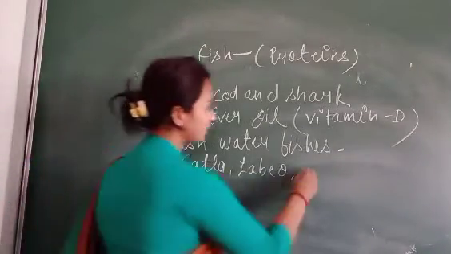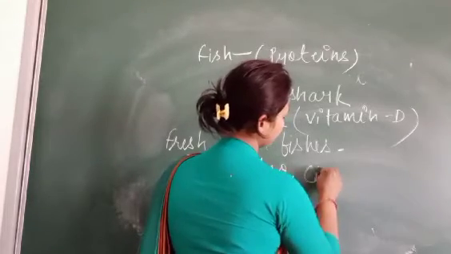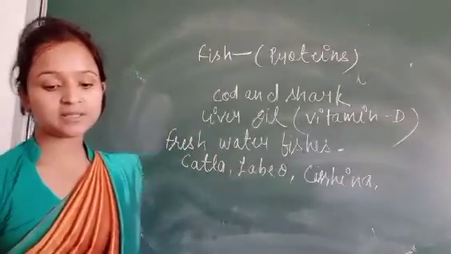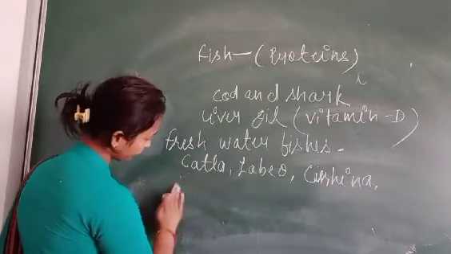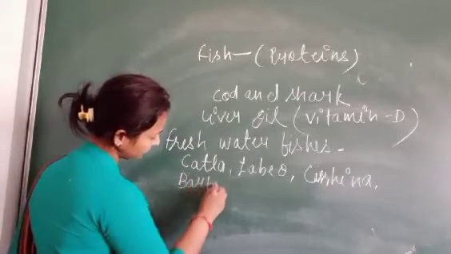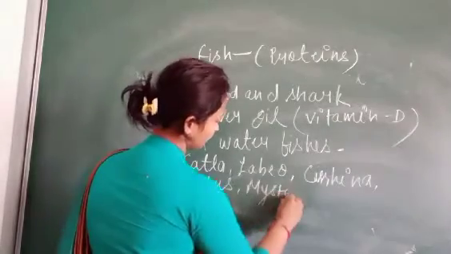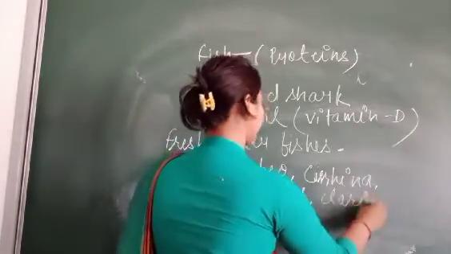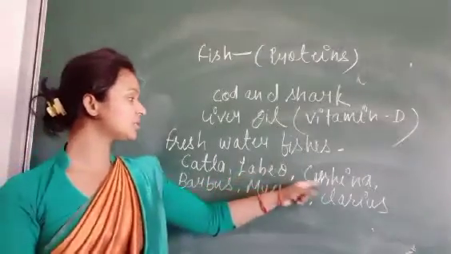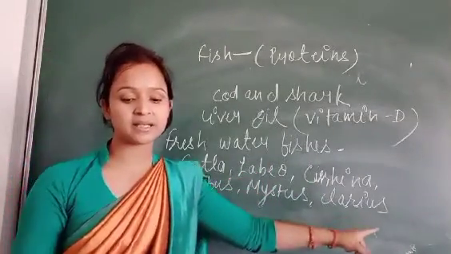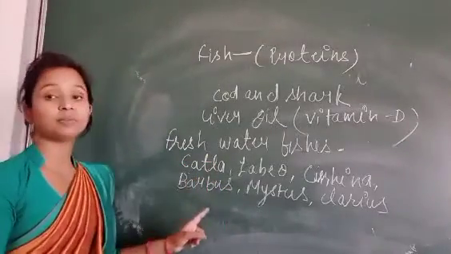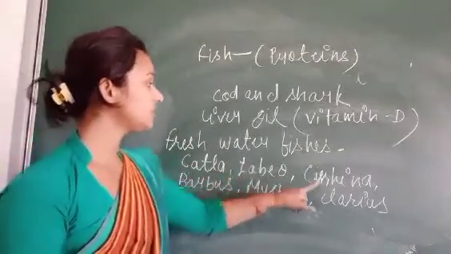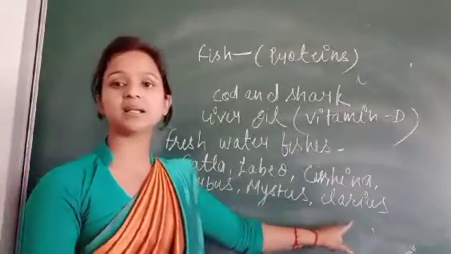labeo, cirrhina, barbus, mystus, clarias. Katla, labeo, cirrhina, barbus, mystus, clarias. These are examples of the freshwater fishes.